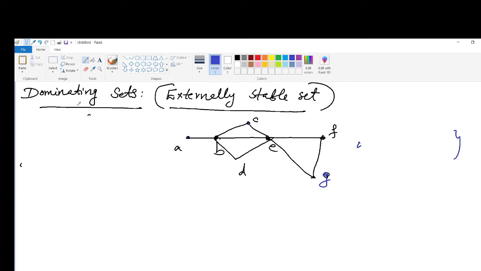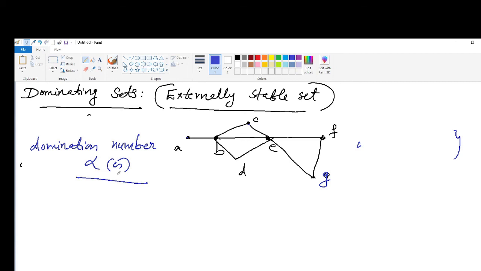Third, a graph may have many minimal dominating sets of different sizes, as we see in this example. The number of vertices in the smallest minimal dominating set of a graph G is called the domination number, and it is denoted by alpha of G. So what is alpha of G?